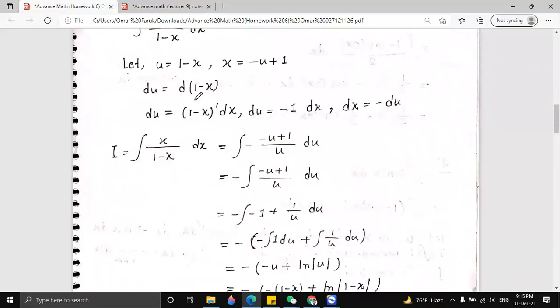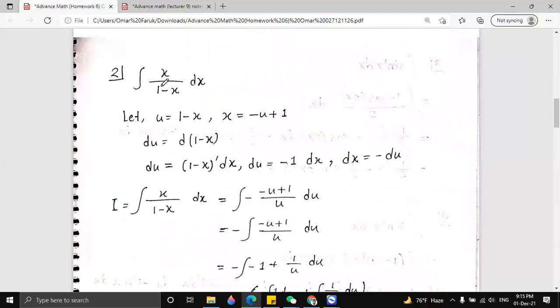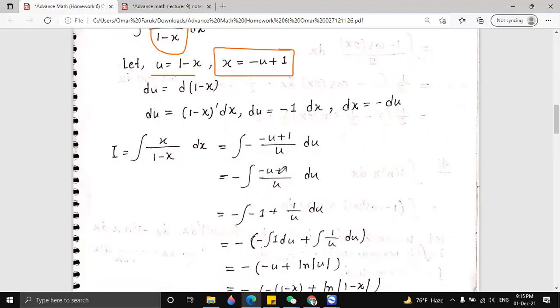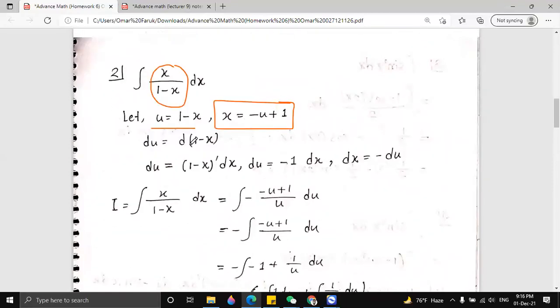So let me give you another example. Here is integration of x by 1 minus x dx. So again, we don't know any formula for this function. So we let u be equal to 1 minus x. You might ask why we have to convert this way. So later on, maybe we need this.